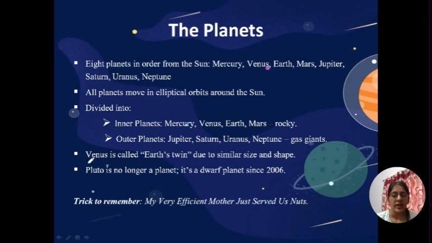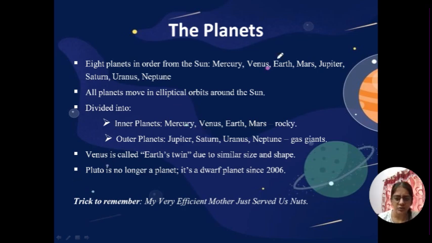Okay, and then Venus is there, the second planet of the solar system. It is called Earth's twin. Why is it called Earth's twin? Because of its similar size and shape to the Earth. Okay, Venus and Earth are similar in size and shape.